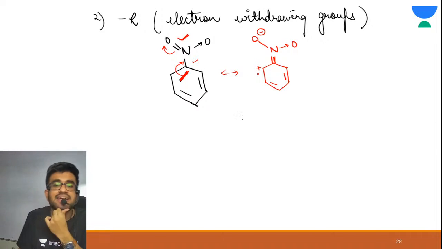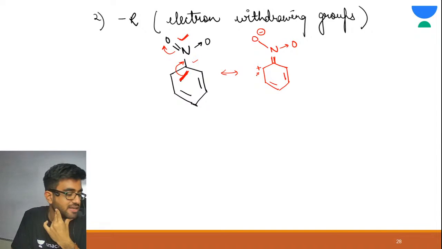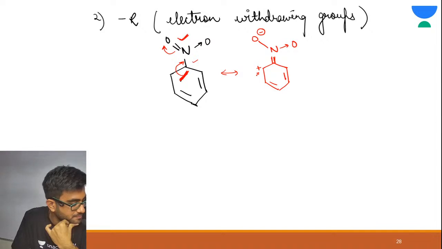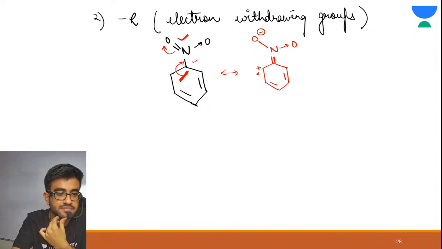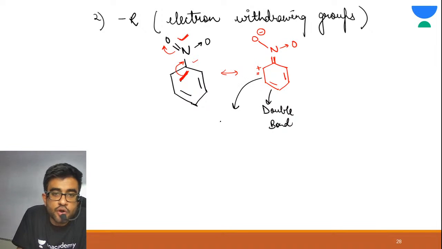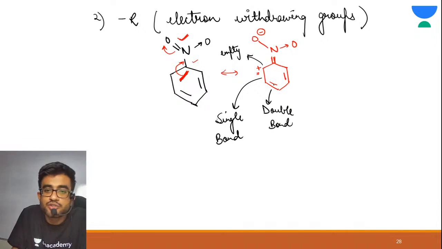Alright. Now again tell me, with this positive charge, is resonance possible? Come on everyone, in the chat section, is resonance possible with this positive charge? Is resonance possible? Yes. See, this is your double bond. This is your single bond, and plus charge means empty orbital, your first system. Yes, very good.